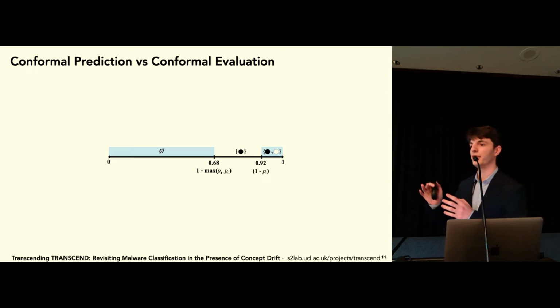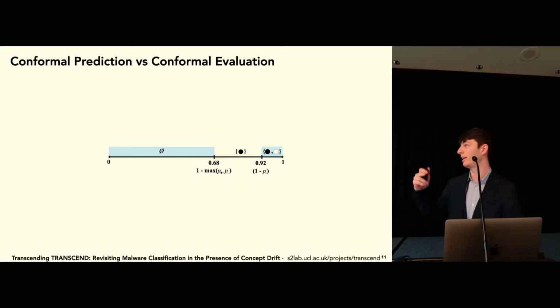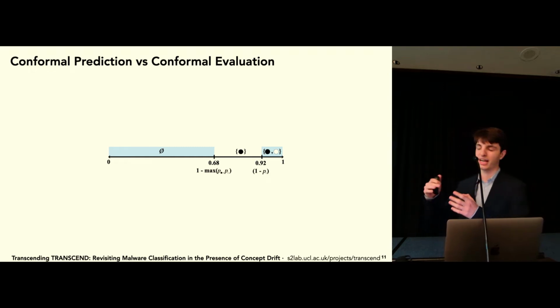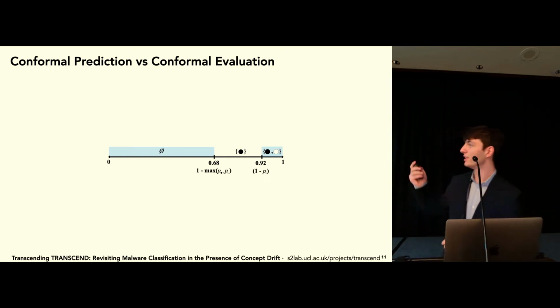Now, hang in with me, because this is really the core observation, the fact that these prediction regions, so here we're still sticking to conformal prediction, and we'll link this to conformal evaluation. Now, these prediction regions are based on the significance level epsilon. And actually, we can imagine these as being stacked such that the higher the confidence level, the more labels will be present.